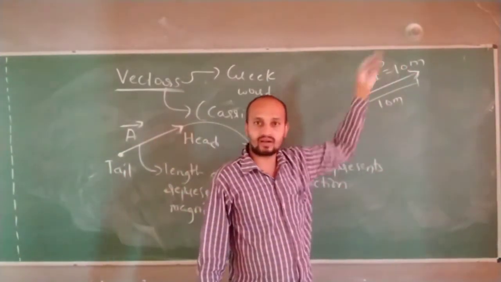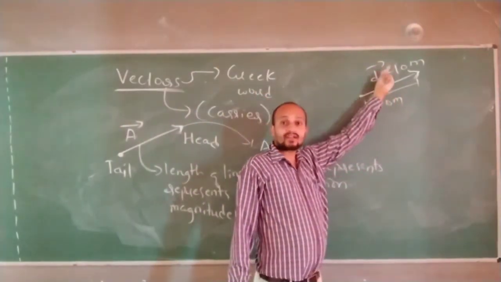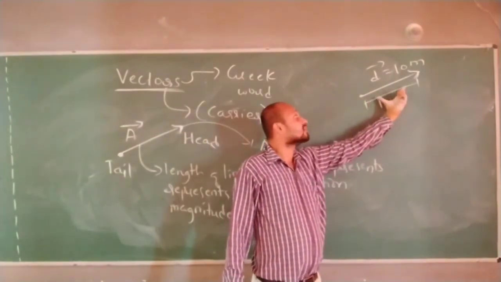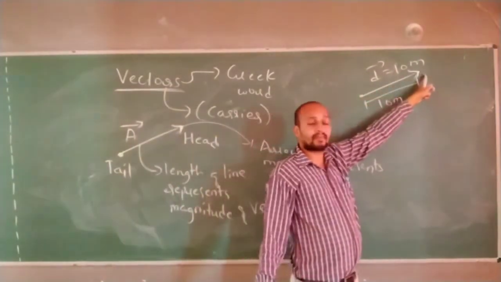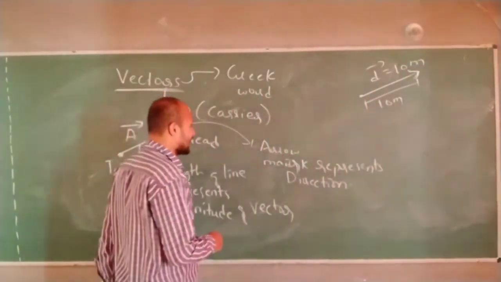Can you imagine drawing a 10-meter line there? It is not possible. So I will assume that whatever the vector is, displacement is a vector. That magnitude is represented as the length of this line, and direction is represented as the arrow. Are you getting that?